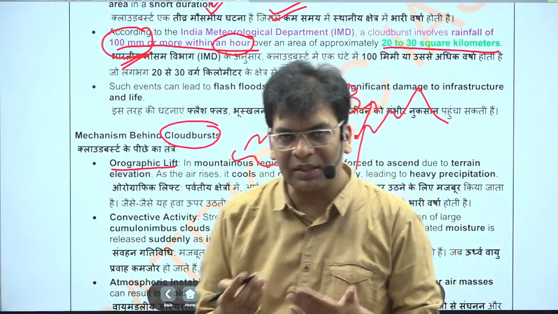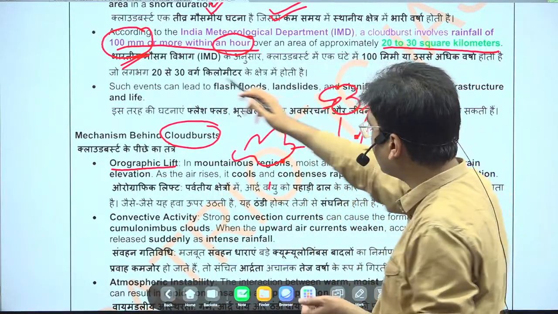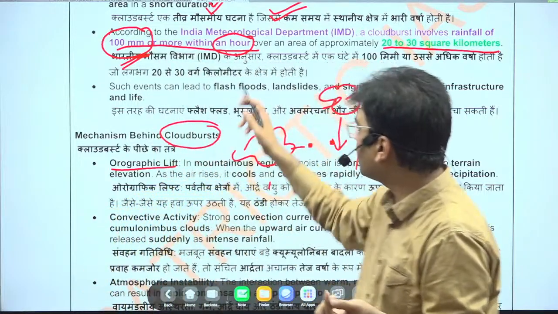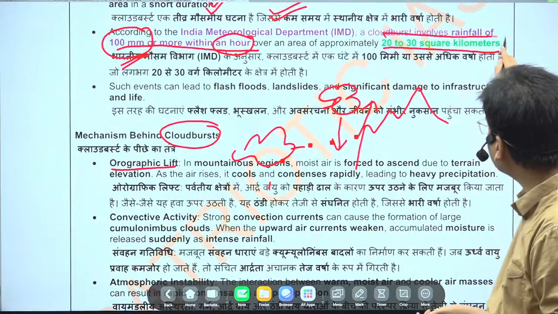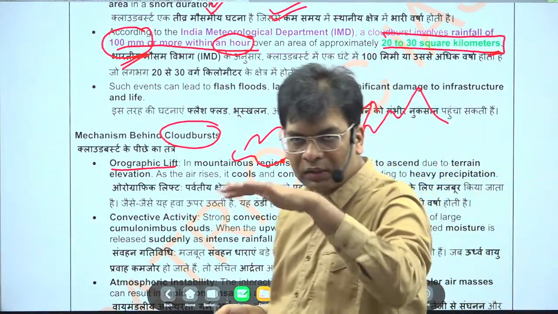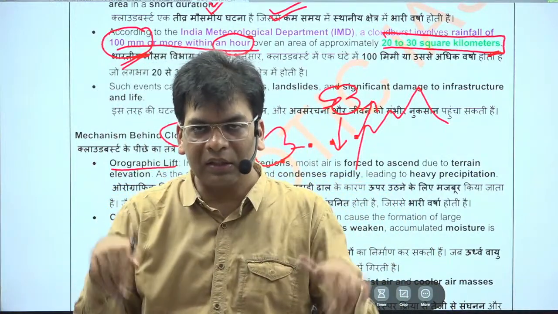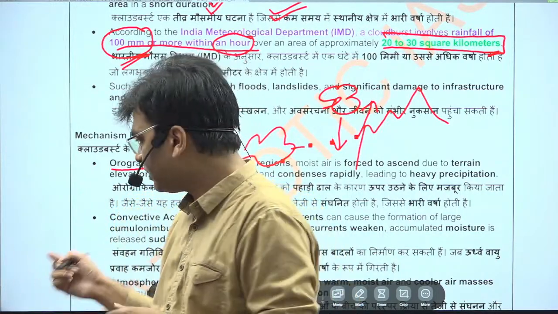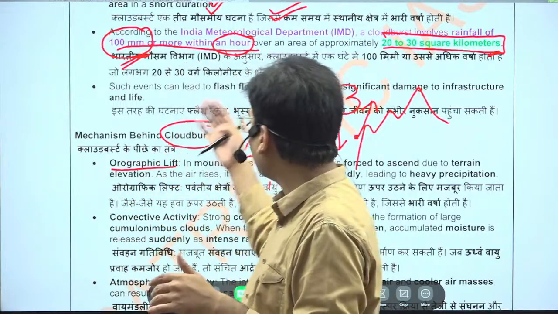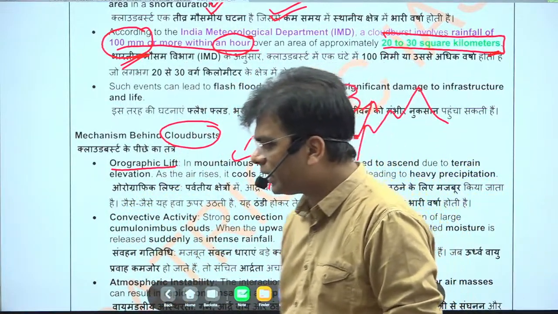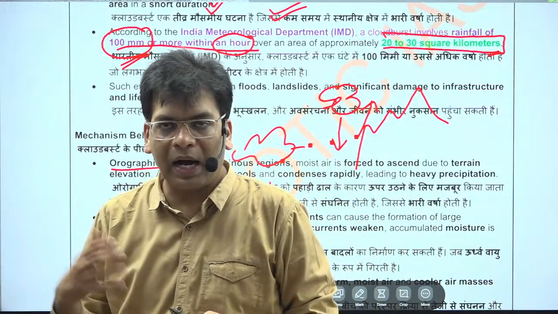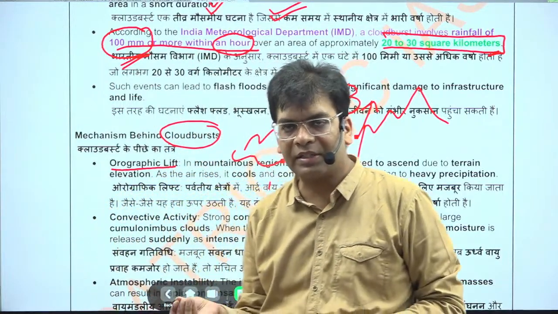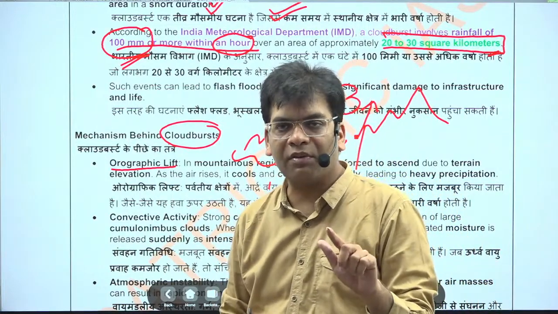Is it clear? Simple. You should remember this intensity: 100 millimeters in 1 hour. And the area could be 20 to 30 square kilometers, like the whole city area of Gorakhpur, Lucknow, Bhopal, or any such area. Generally, these tier-3 cities extend about 20 to 30 square kilometers, and this could be the area where high-intensity rainfall occurs. This results in inundation, flood conditions, and in some regions a flash flood.